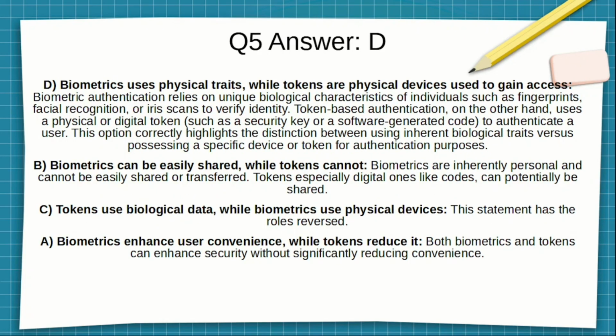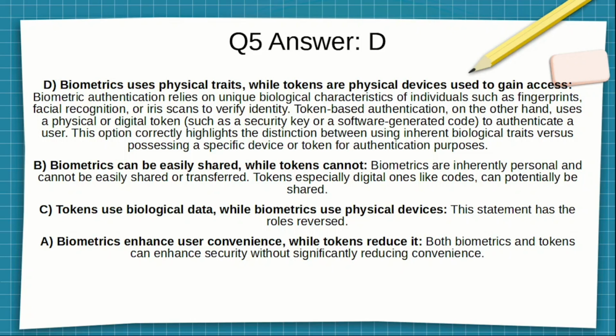The answer for question 5 is D. Biometrics use physical traits, while tokens are physical devices used to gain access. Biometric authentication relies on unique biological characteristics of individuals such as fingerprints, facial recognition, or iris scans to verify identity. Token-based authentication, on the other hand, uses a physical or digital token, such as a security key or software-generated code, to authenticate a user. This option correctly highlights the distinction between using inherent biological traits versus possessing a specific device or token for authentication purposes.